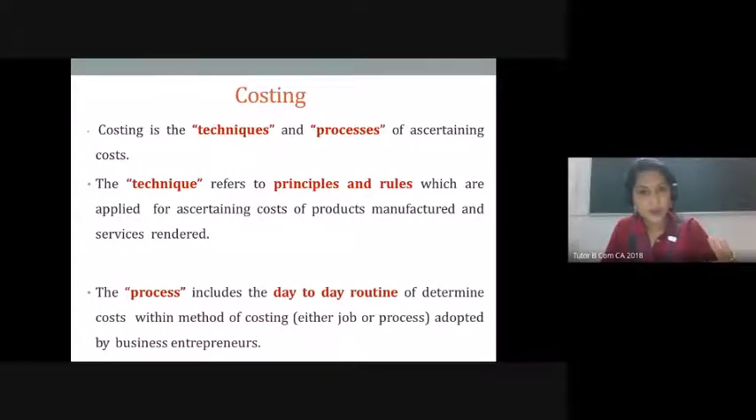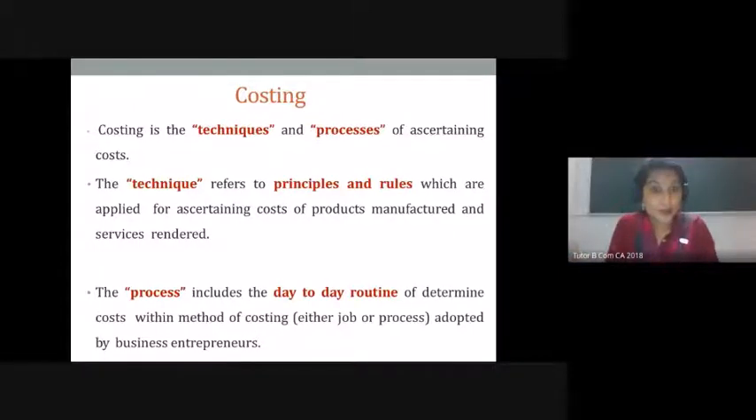One, material cost. Two, labor cost. Three, it will be expenses. Say, for example, material cost would be, suppose you are a construction company, for you the material cost might be cement, might be metal, might be the other raw materials you require for going with your construction process. That will be the sum total of your material cost.